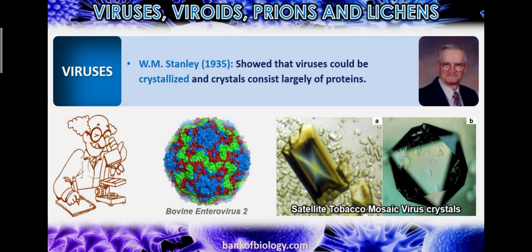W.M. Stanley, in 1935, showed that viruses could be crystallized, and the crystal consists largely of proteins. These viruses are made up of crystalline protein. These are the tobacco mosaic virus crystals. This is what the viruses look like in crystallized form.